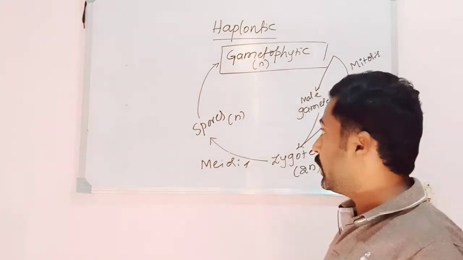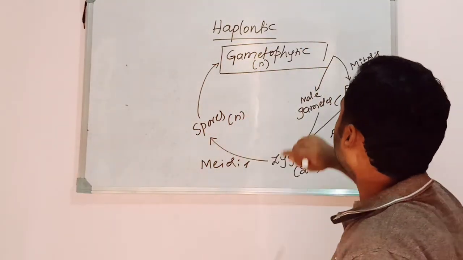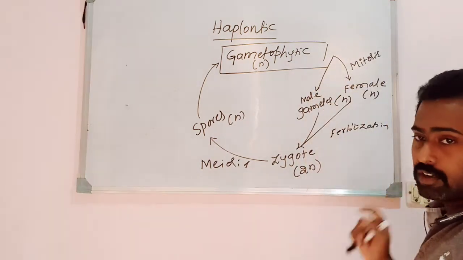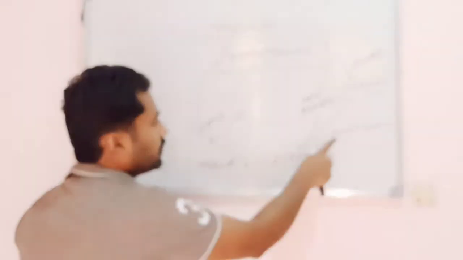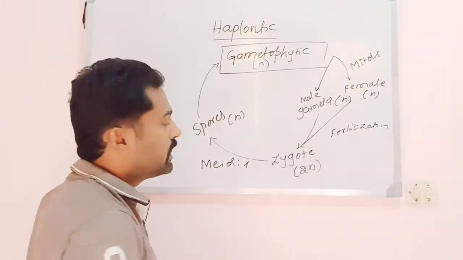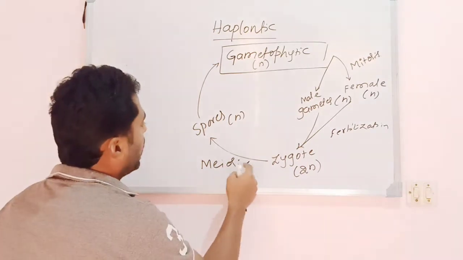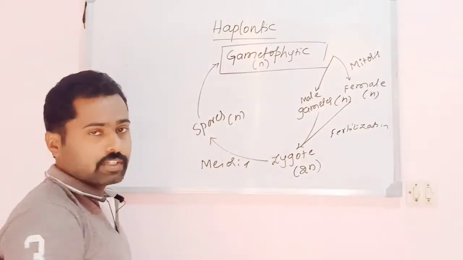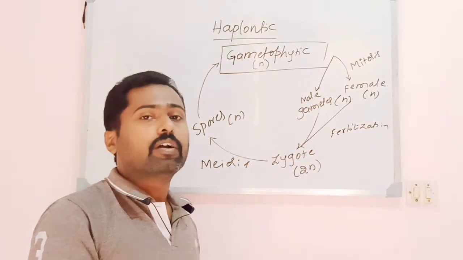So the gametophytic plant body, which is dominant and haploid, produces the gametes by means of mitosis. Male and female gametes fuse together forming the zygote. That process is called fertilization, and the zygote will undergo meiosis, the reductional cell division, which results in the formation of spores. On germination, the spores again produce a gametophyte. This is a haplontic life cycle.